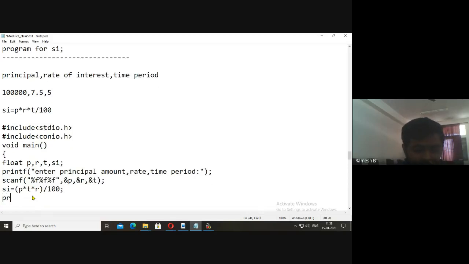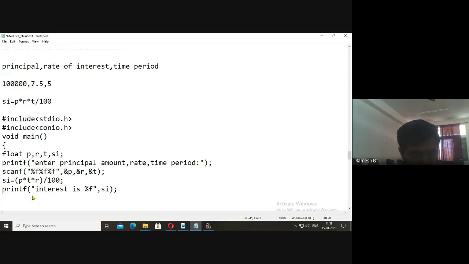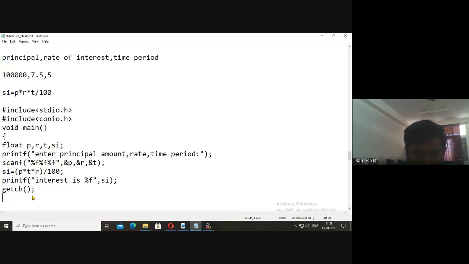Now print the result. Say the interest is percentage D. It's not percentage D, it is percentage f, comma SI. Now close this. We have printed that. Next we use getch. Close this. We can even use clear screen also.